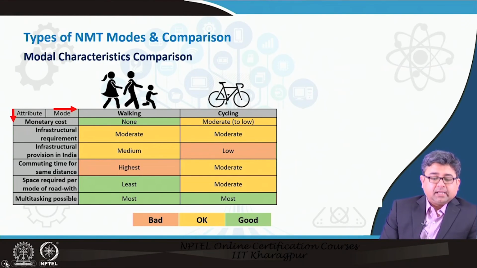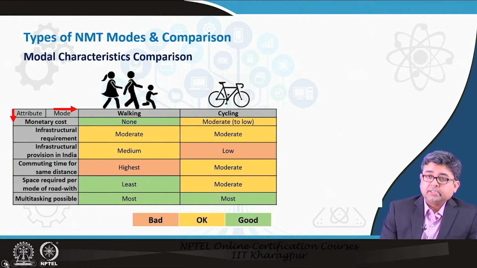If we look at the two predominant types of non-motorized systems, if we just break it down into walking and bicycling, bicycling may also include your cycle rickshaws or other cycle related modes. You would see that monetary cost wise, walking does not cost you anything, whereas cycling may cost you very moderate to low cost.